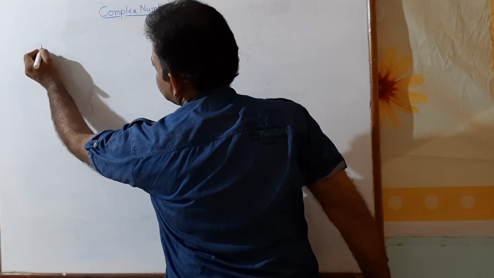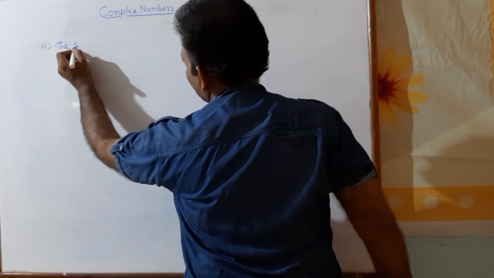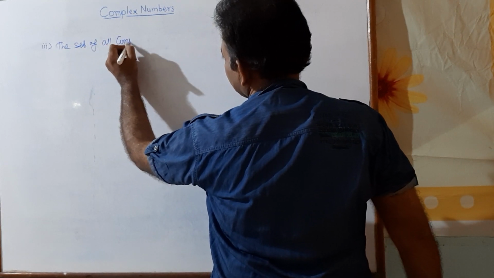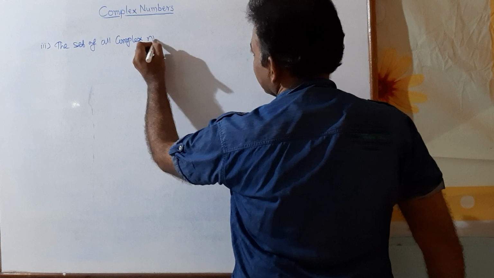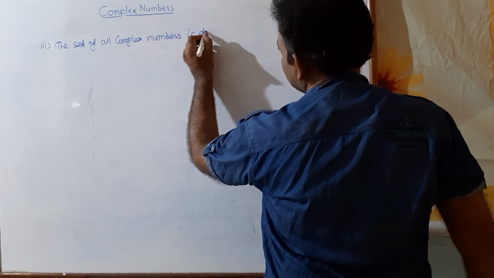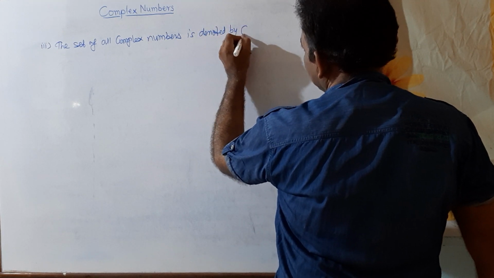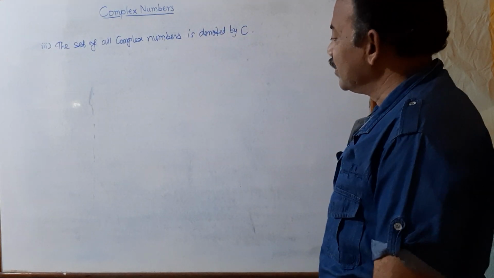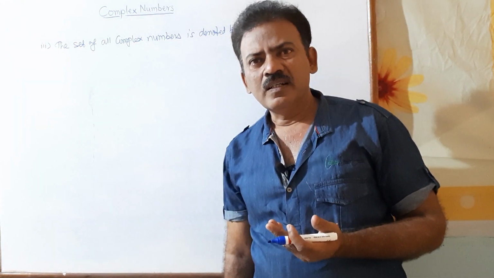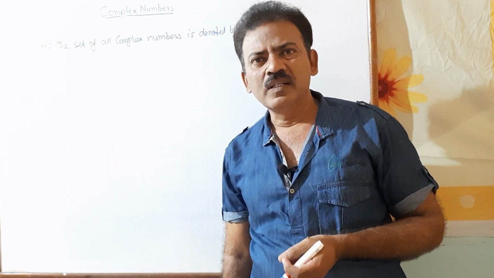Third point is, the set of all complex numbers is denoted by capital letter C. Thus, note that up to 10th standard, you know, the set of all real numbers R is the bigger set.